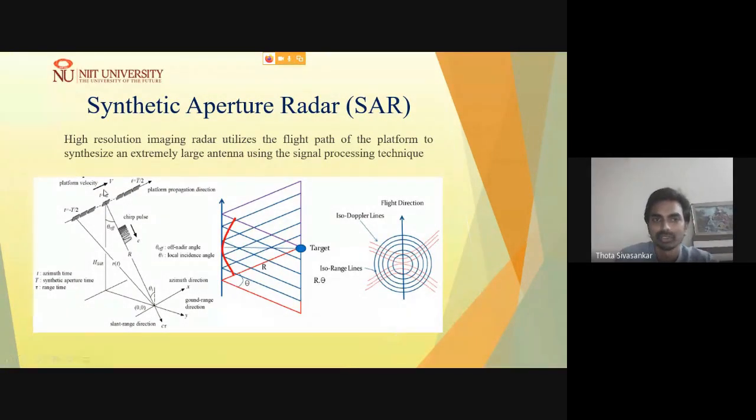Okay, so all the pixels on the ground will be at different ranges, due to which you will be able to receive the signals at different timings. So this is one advantage, as well as it also creates a disadvantage for the microwave imaging radar, which we will be looking at in the coming slides.